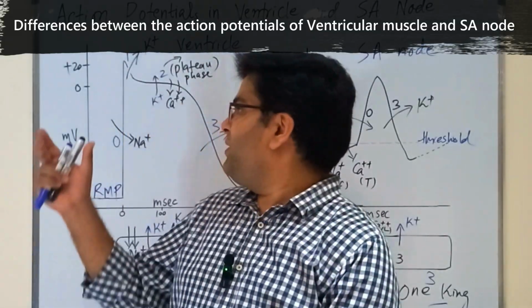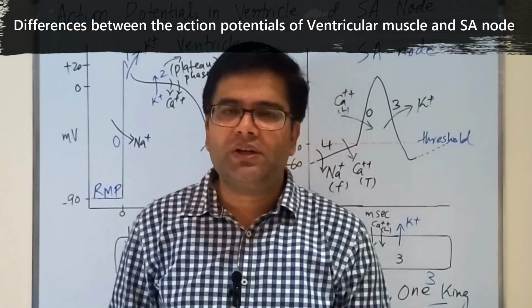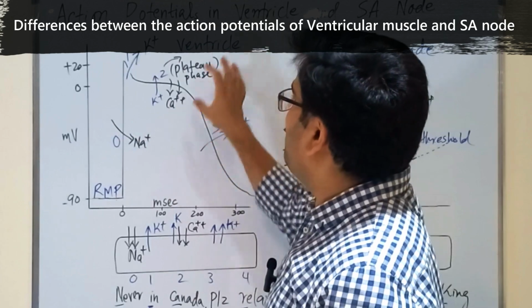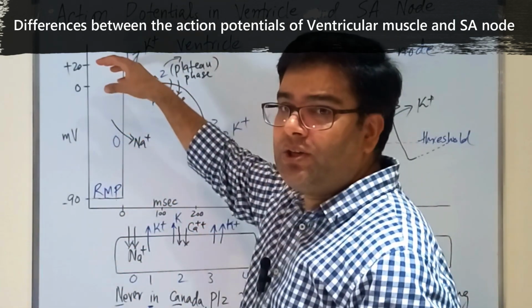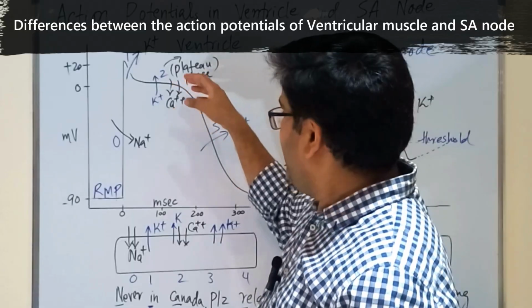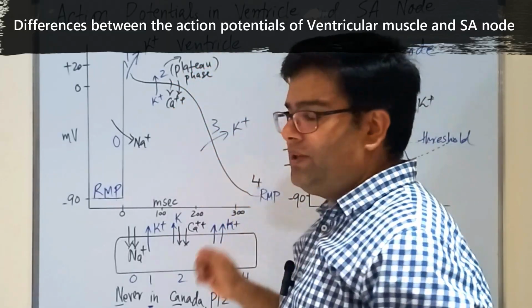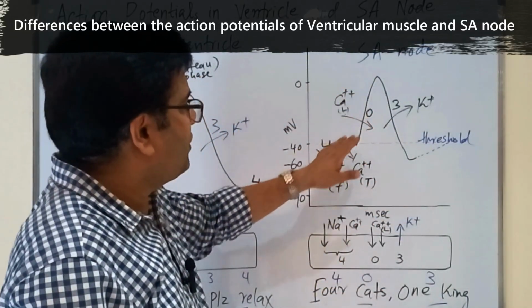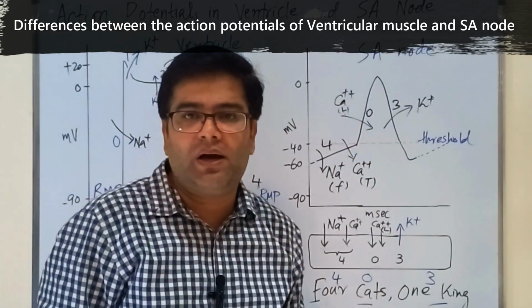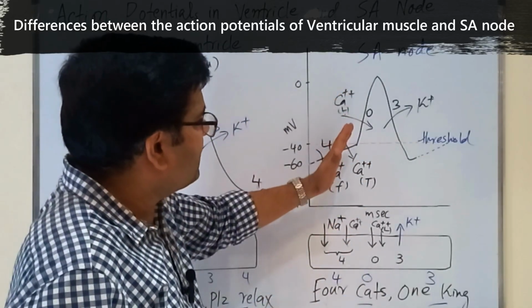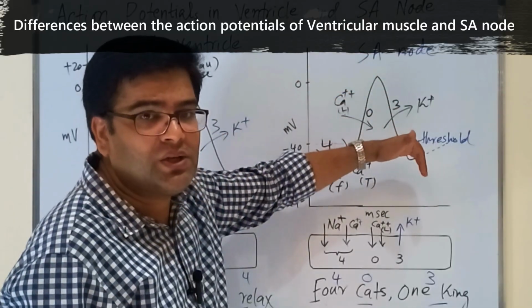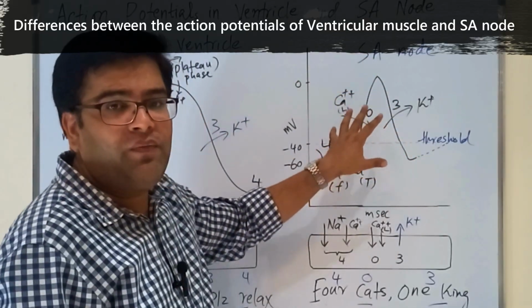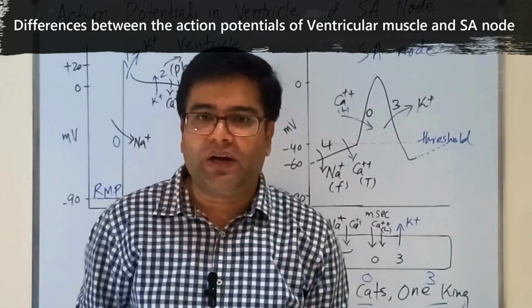Another difference is the overall shape of their action potentials. The overall shape of the ventricular muscle action potential is like a tall mountain with a steeper depolarization, a plateau, and a slower descent or repolarization. In the case of the SA node, the overall shape is like a smooth hill with slow upward depolarization and slow repolarization. There are no steeper phases in the SA nodal action potential.